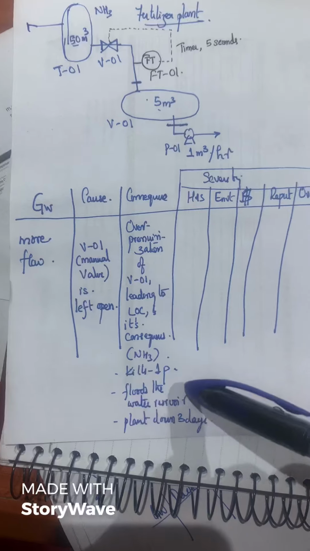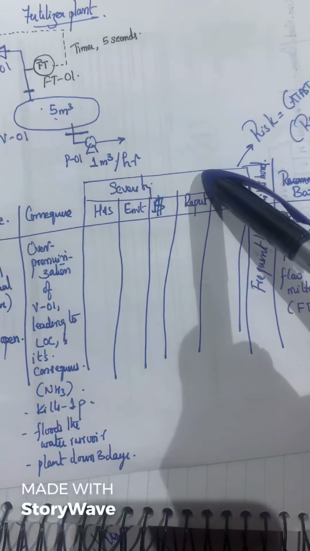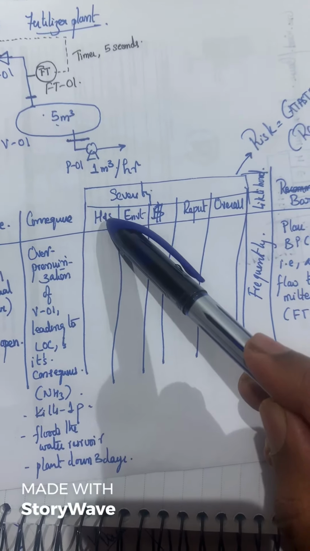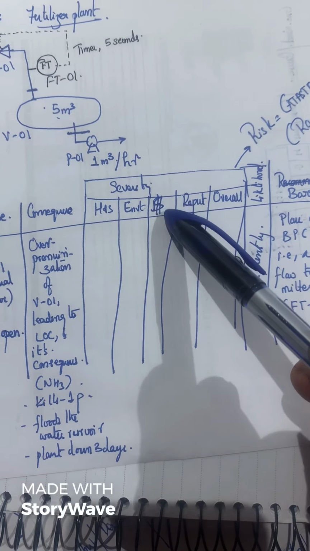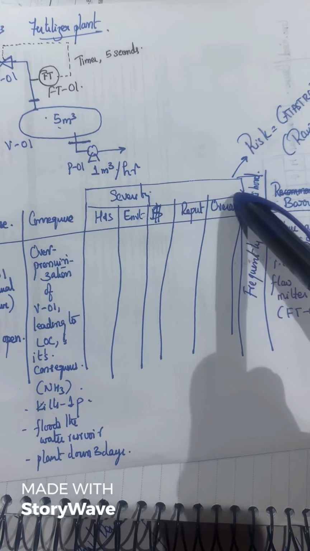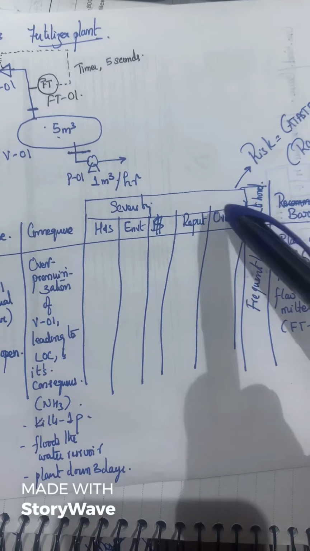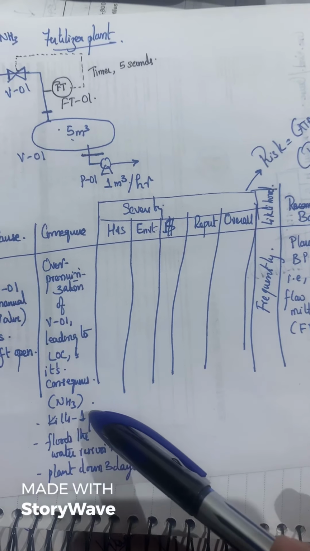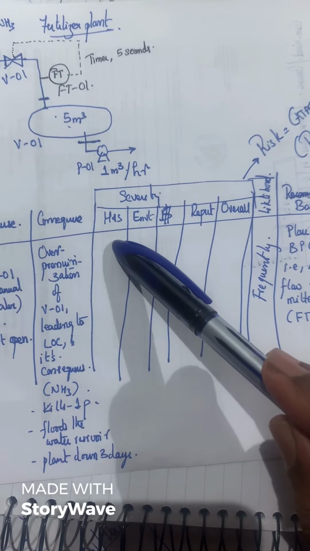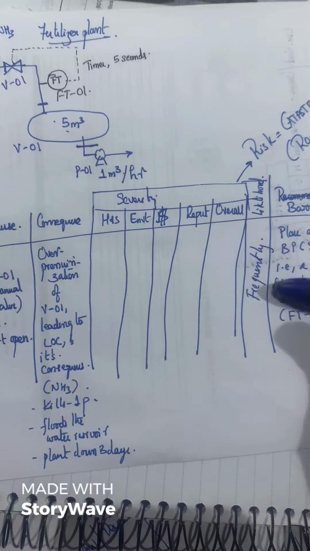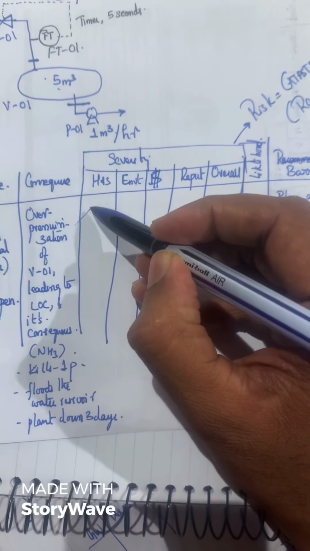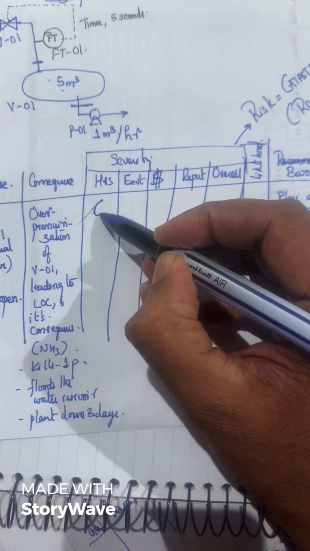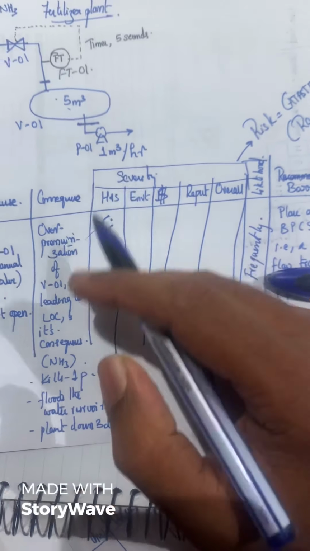We knew the consequence. And for severity, we have health and safety, environment, business outage, reputation of the company, and the overall. Here, since it kills one or more persons, the severity for health and safety is very high. This is like a catastrophic severity since it kills a person.